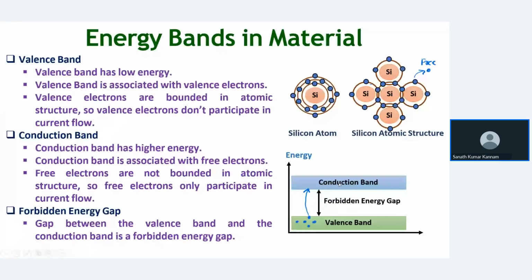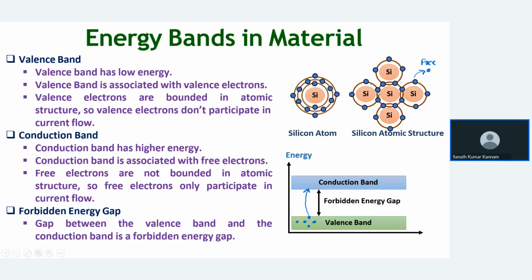If you take the silicon atom, you see here all the electrons are associated with the atomic structure. What is the valency of silicon? Four is the valency for silicon. That means four electrons will participate in sharing with another silicon atom.